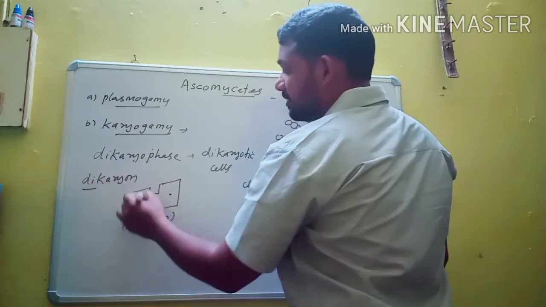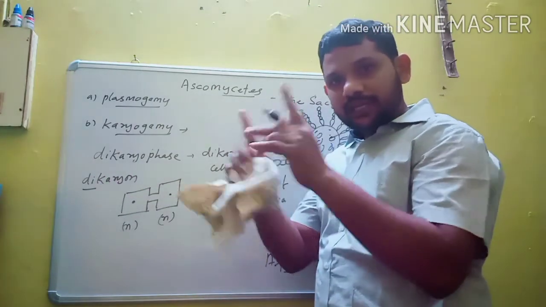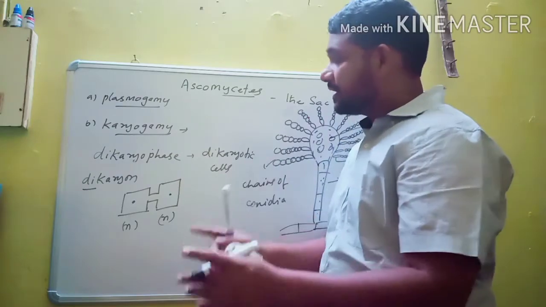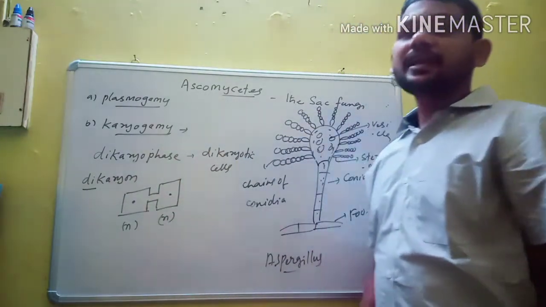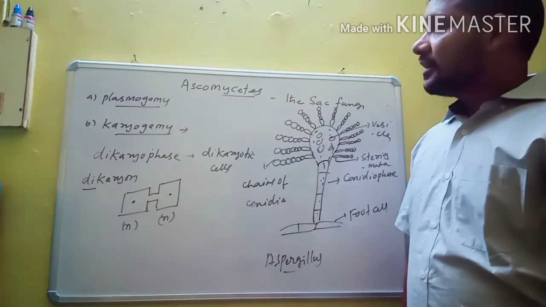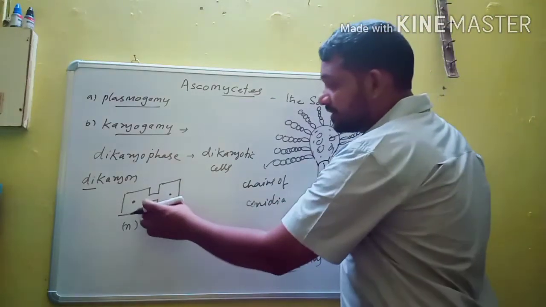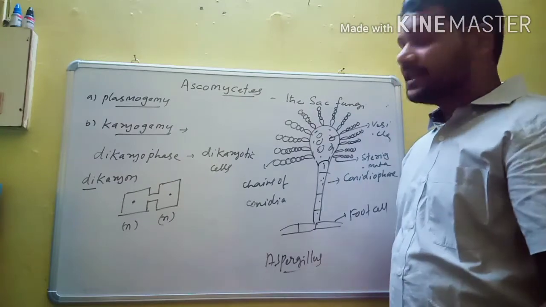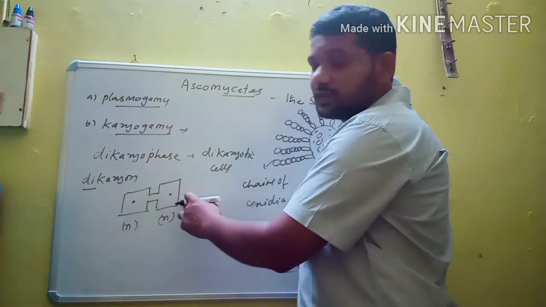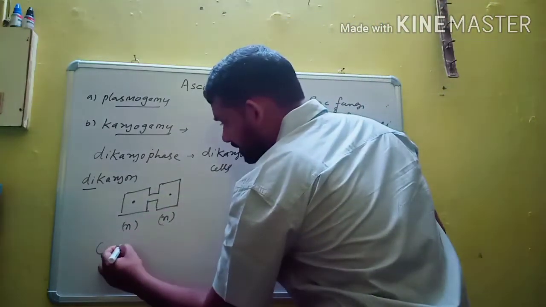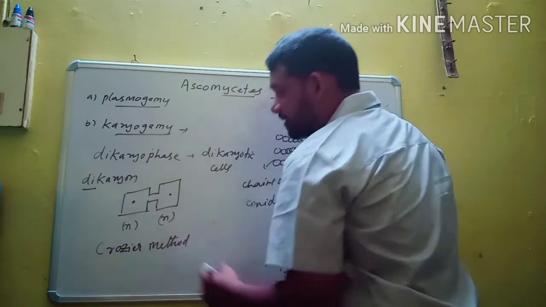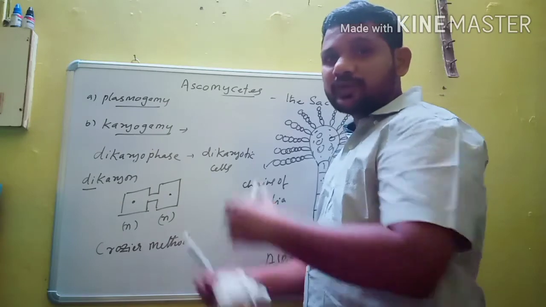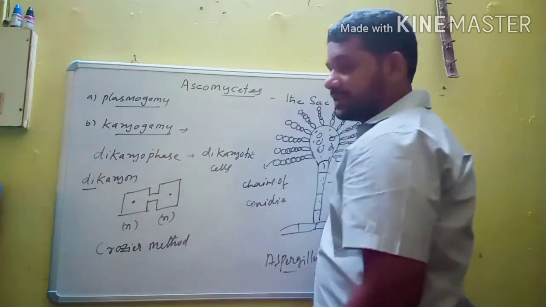Di means 2, karyon means nucleus. 2 different haploid nuclei present in dikaryotic cells are known as dikaryon. Once the cell becomes a dikaryotic cell, it transfers its nuclei through the crozier method to become dikaryotic.